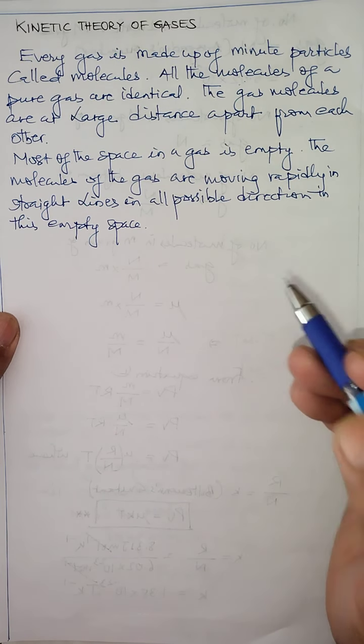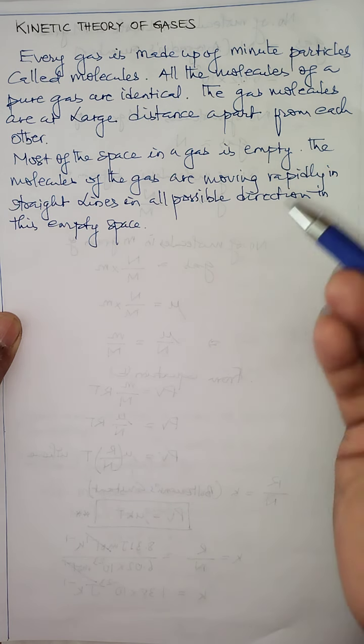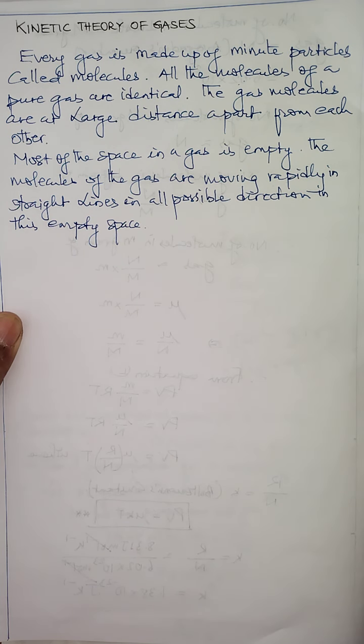Every molecule of the gas, children, is in a state of motion, and when they acquire motion, they move rapidly because the space is large and the intermolecular force is less. So molecules will not find much obstruction or force when they are in motion.